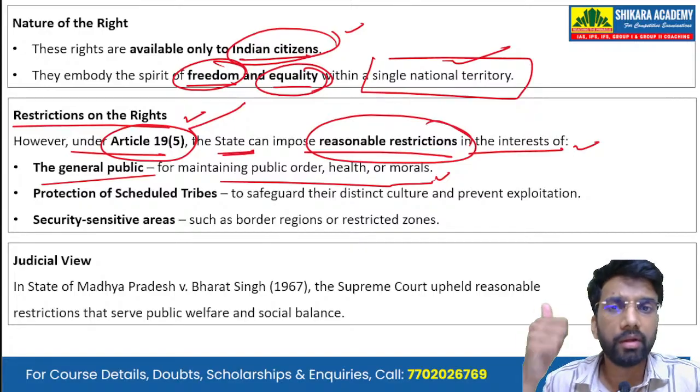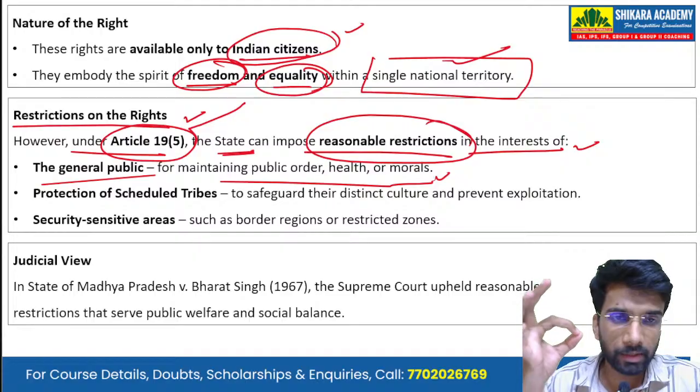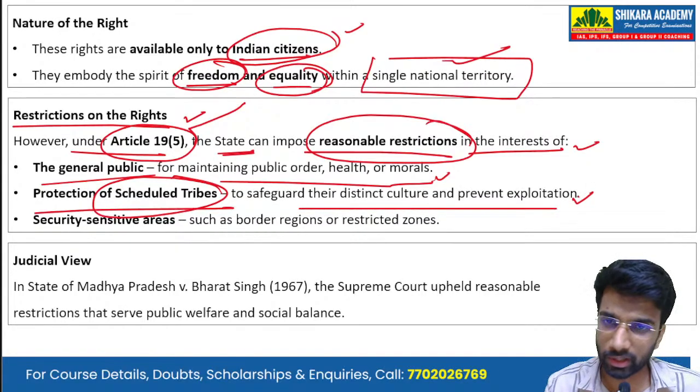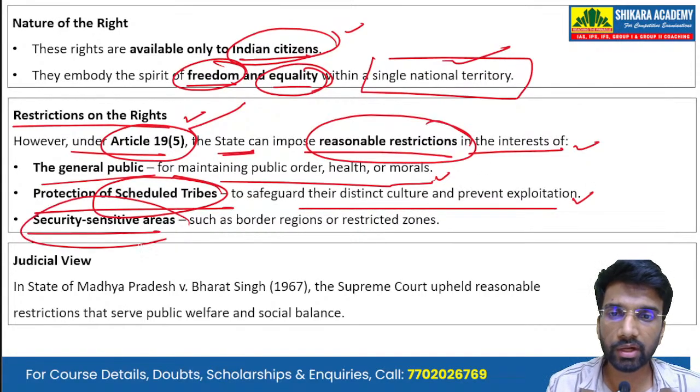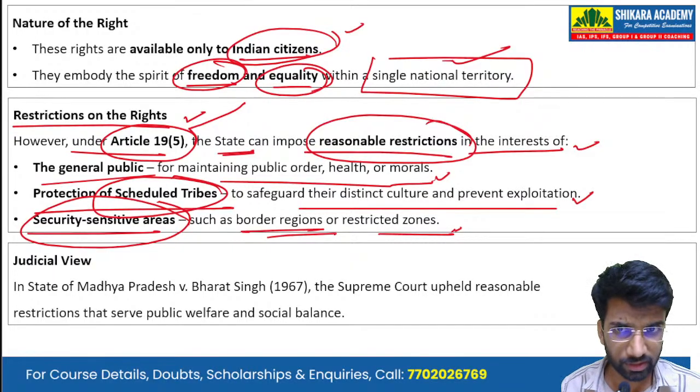In order to maintain public order, public health, and public morals, protection of the scheduled tribes to safeguard their distinct culture and prevent exploitation, then security sensitive areas such as border regions and restricted zones. So these are some of the restrictions on the right to movement and the right to reside anywhere in the country.